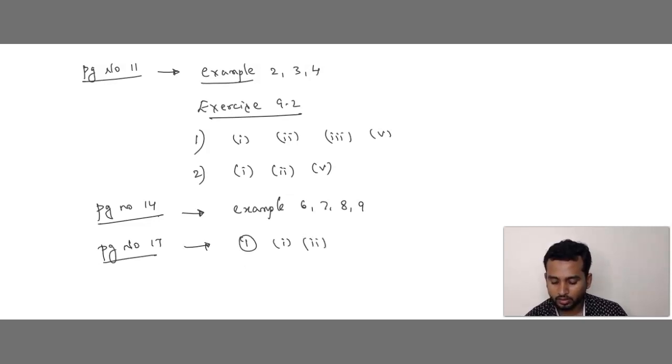Next, question number 4. So this is part 2. From this chapter, I want you all to solve each and every question which has been mentioned here. Is this clear?